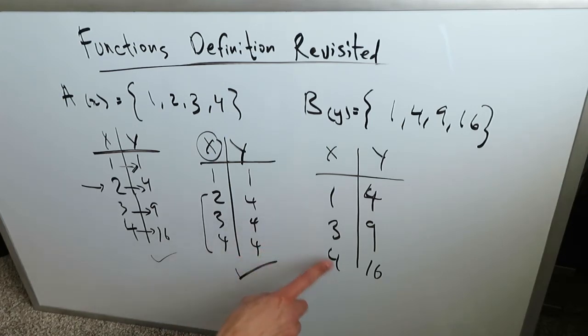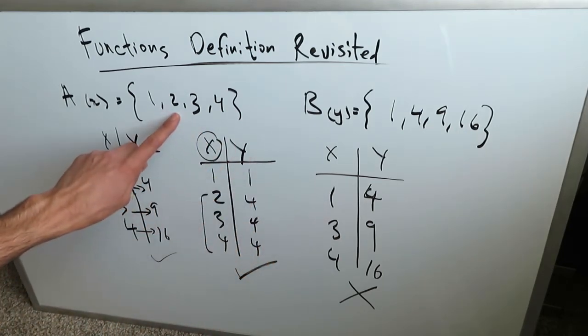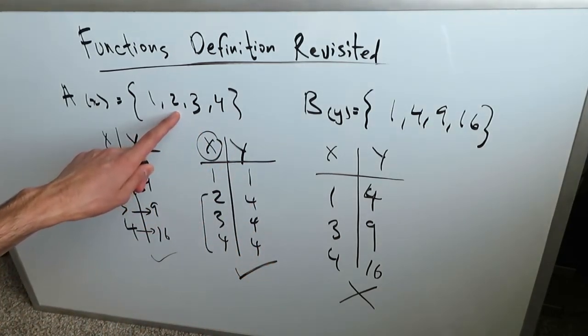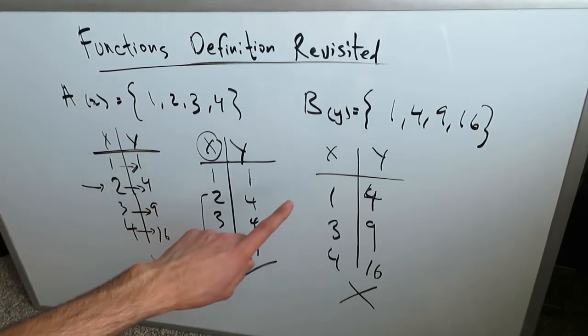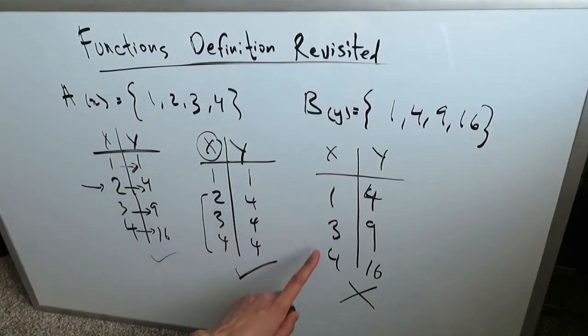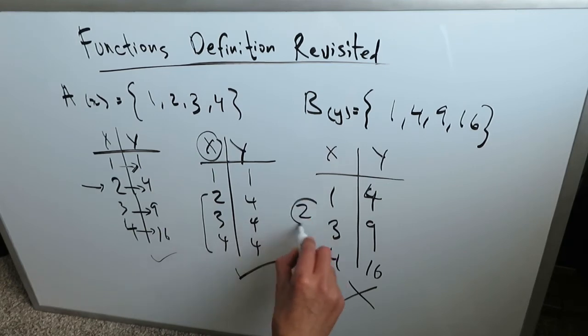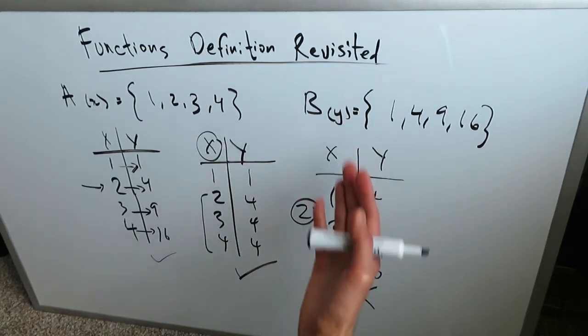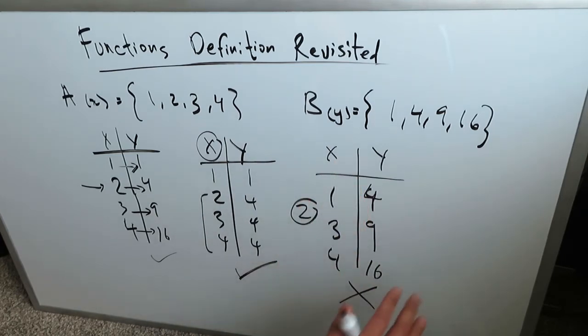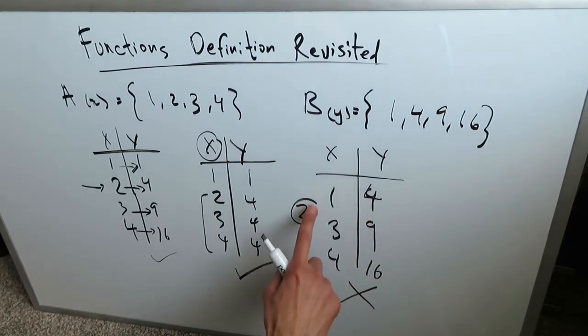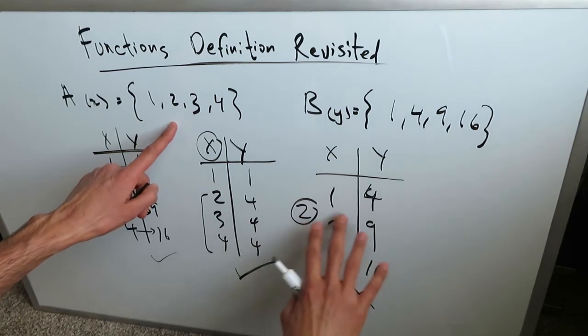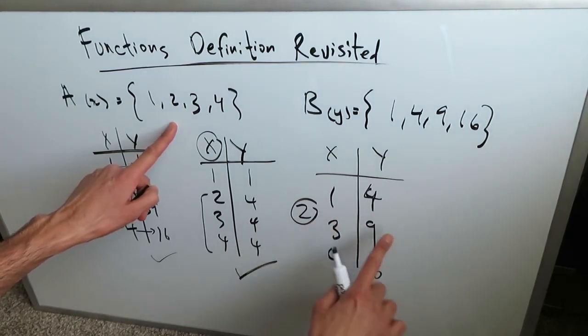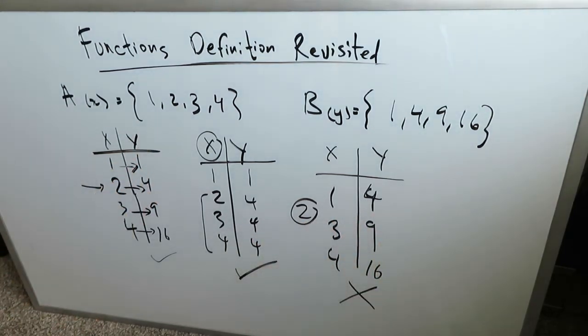The only thing which spoils this whole function over here in terms of its outputs and the inputs is the lack of representation of this element number 2. For the domain to have been true, you must have had a clear representation of all the elements of set A. We're missing element number 2, therefore we have a violation here of the domain function, and therefore this rule or this equation or expression is not a function. By the fact that number 2 element is missing and there's no corresponding range value to it, we don't have a function over here.